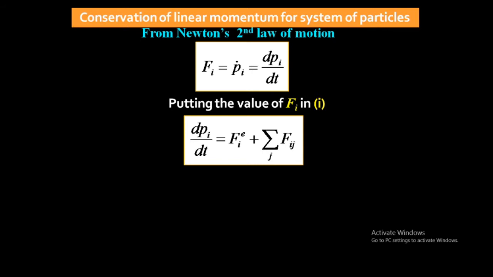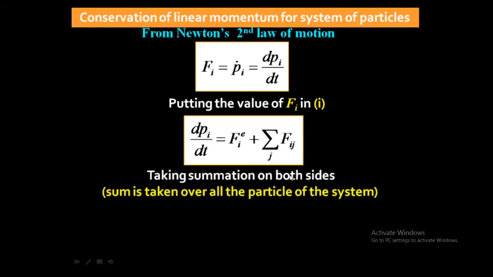So, taking summation on both sides. Summation means sum: for all the particles, whether 100, 200, 1000 or n particles, I will sum all of them.